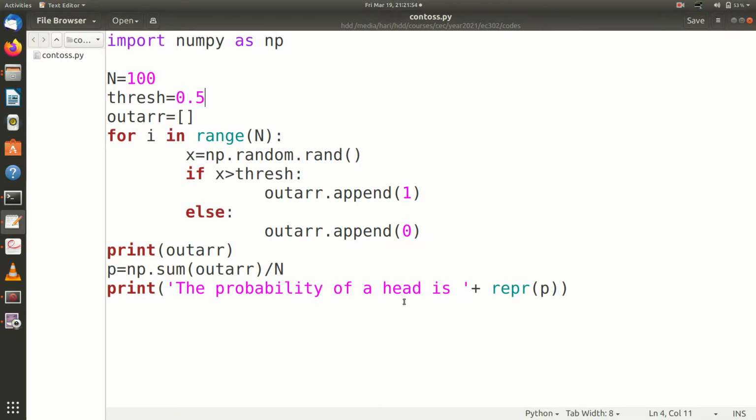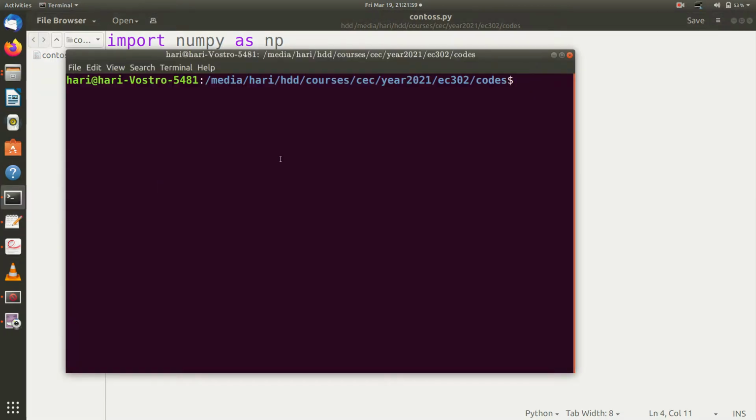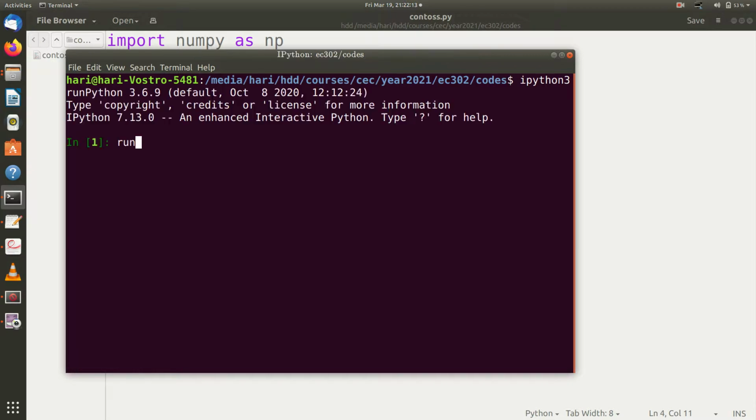So we will execute this code. Here I take a terminal, and I strongly recommend that you have a Linux system with Python and everything installed. I am using Python 3. I use an interactive Python environment, IPython 3, in which I run this code, this coin toss.